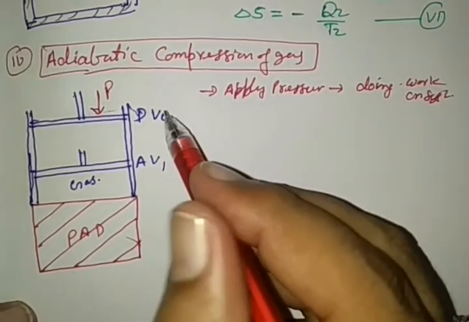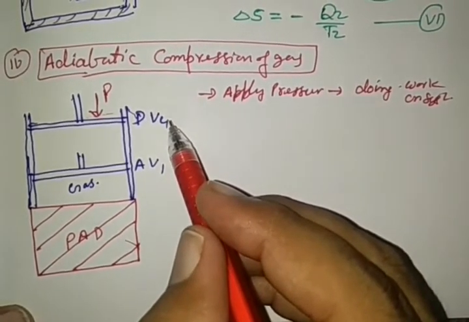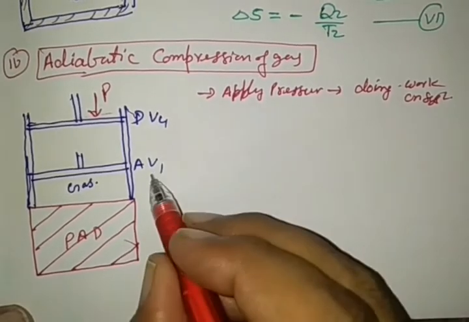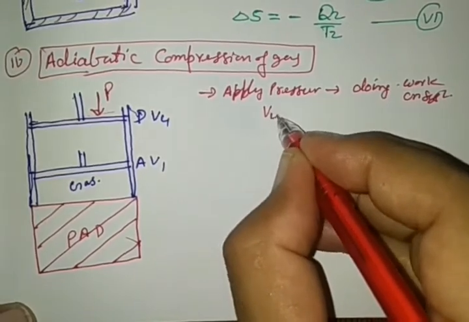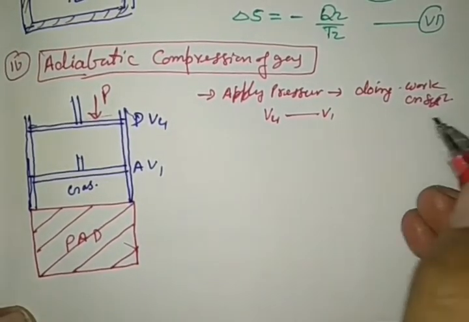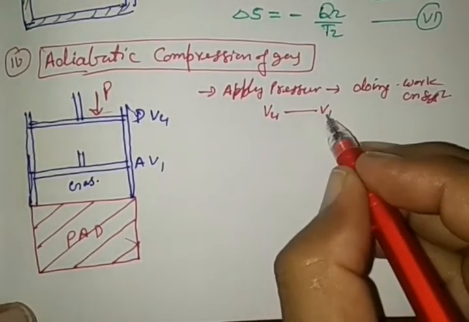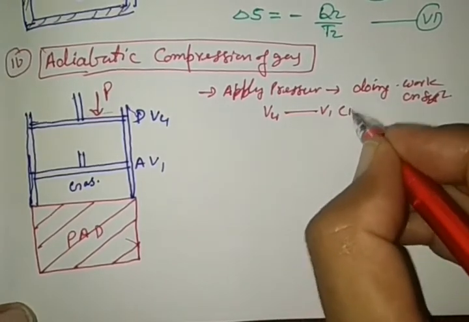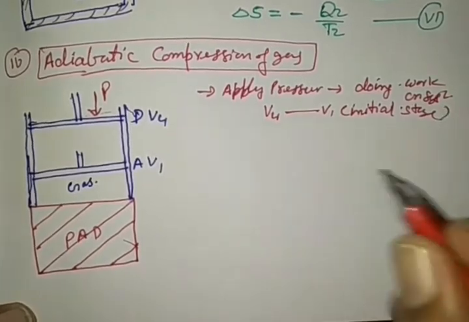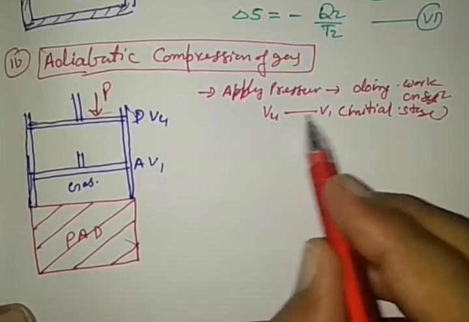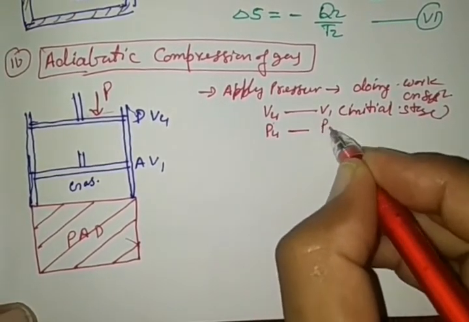When we do work on the system and bring it in such a way that its volume changes from V4 to the initial volume of the system V1, the volume decreases and is brought up to the initial. See here, the initial stage. Clear? Volume from V4 to V1 and pressure also from P4 to P1.